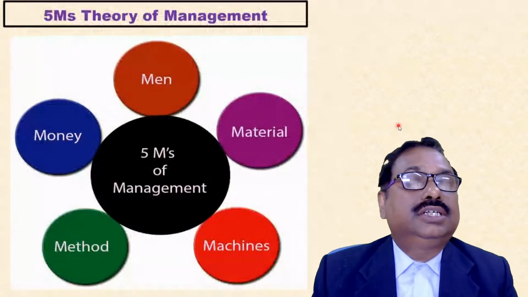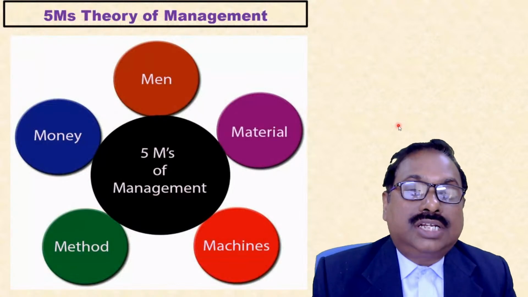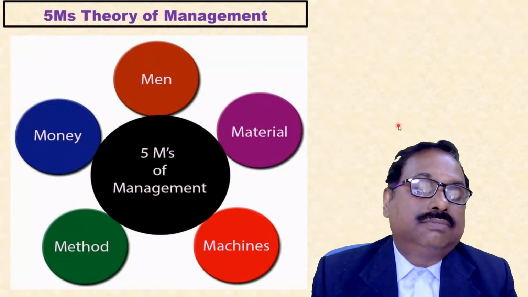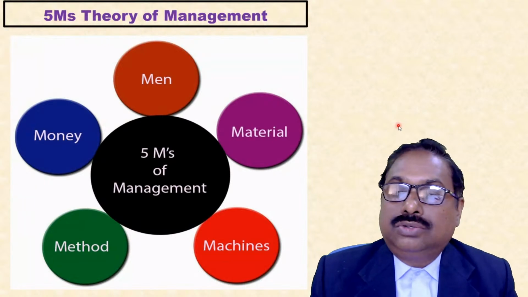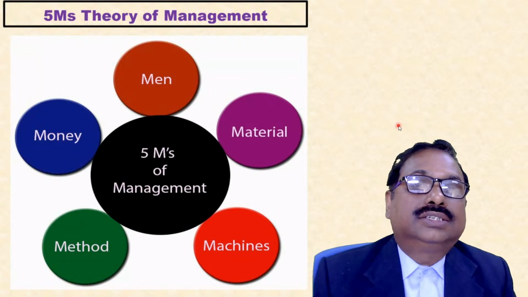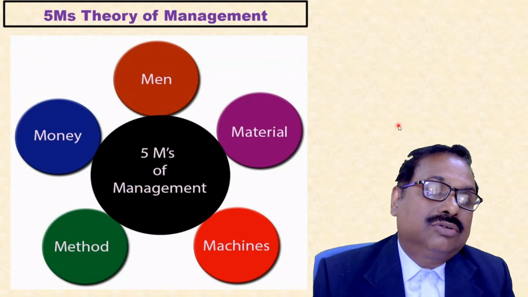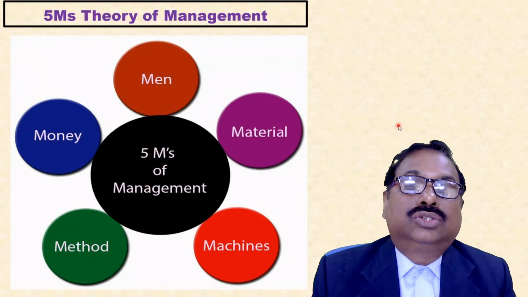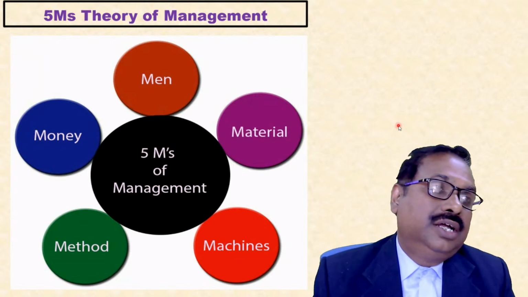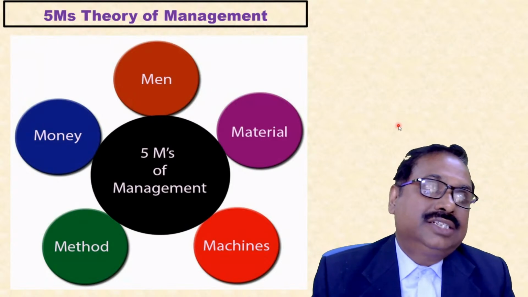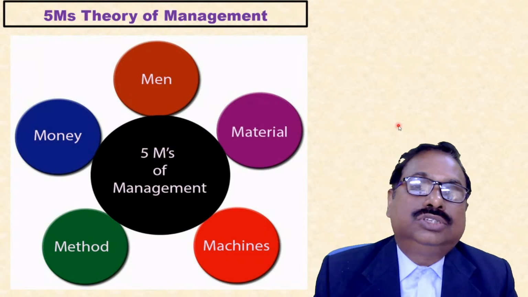next we'll see the 5 M's theory of management. These are the 5 M's theory of management: men, money, method, machines, material. So apart from money, we'll see in the slides that the material cost is 50%, half or more, right? So that is why material management is important. And material management directly links with the production transformation process, and it contributes to GDP or GNP.